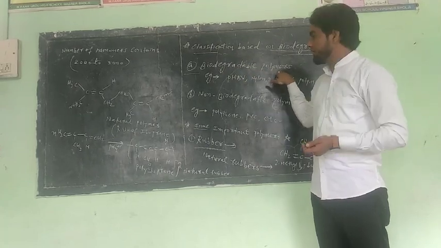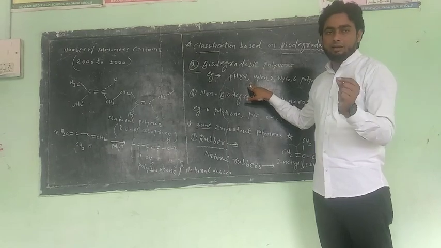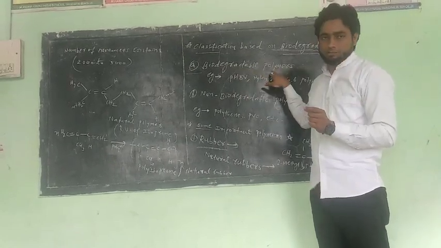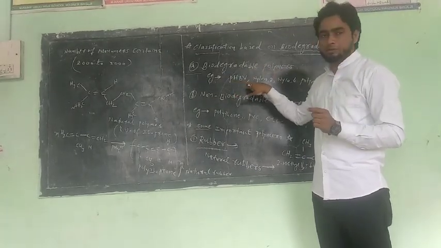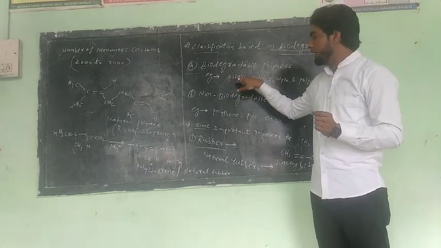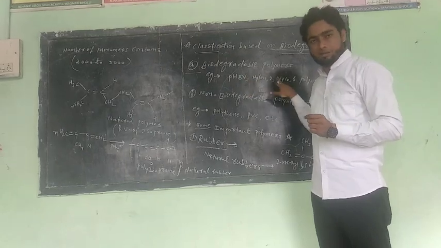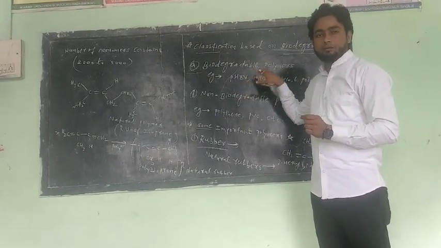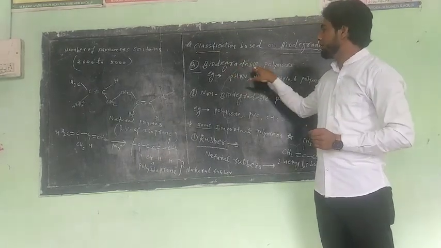So which compounds are biodegradable polymers? We discuss examples here. Example number one, PHBV. It is one type of biodegradable polymer. PHBV is poly hydroxy butyrate valerate polymer.